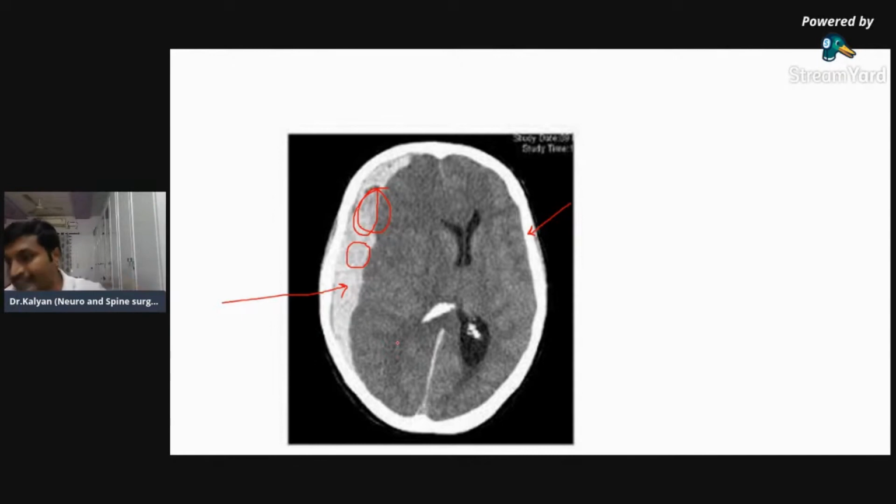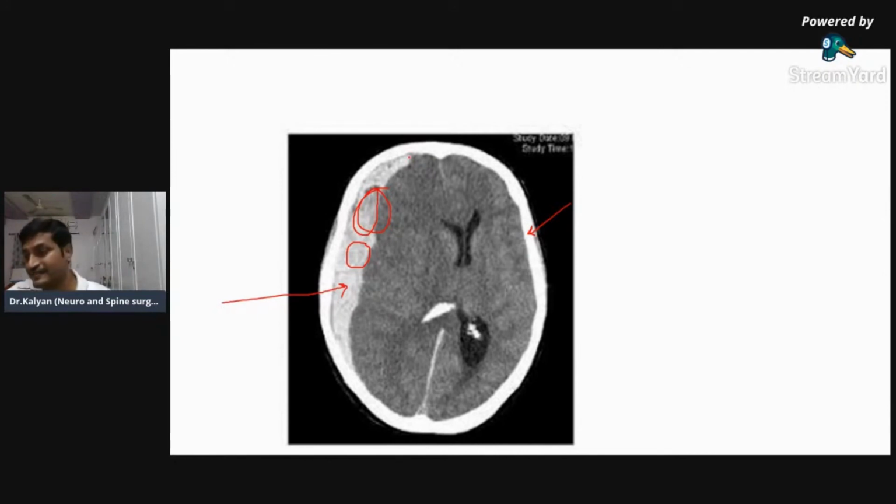So this is not calcium. So what should this one be? This is iron. Calcium is very hyperdense. That has a Hounsfield unit of 100. So this hyperdensity is less than the calcium. So this is iron and this is blood. So this is subdural hematoma, as Dr. Sandesh has told. Is it clear to everyone?